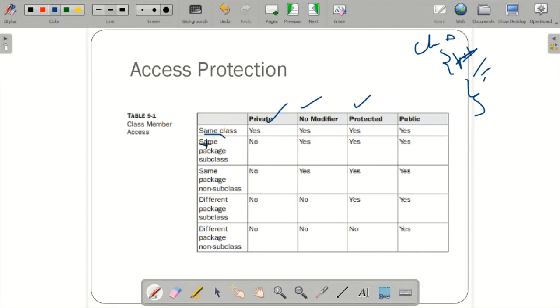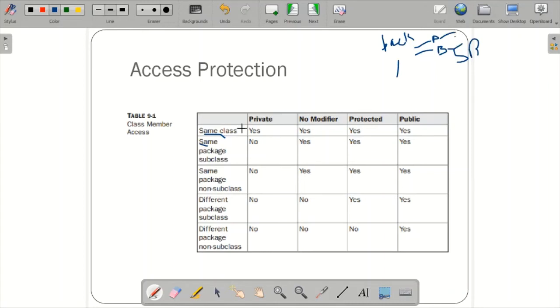Okay, next is same package subclass. Now what do you mean by same package subclass? You have one package, for example pack1, let the name of the package be pack. Imagine there is one class A, which is the superclass, and this is the B class which inherits, the subclass. B is the subclass, and A is nothing but the superclass.